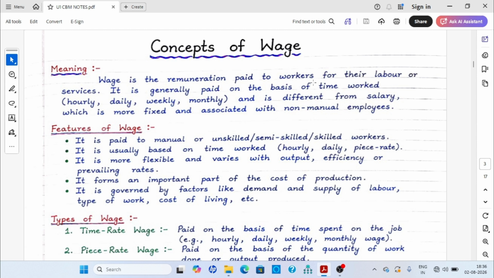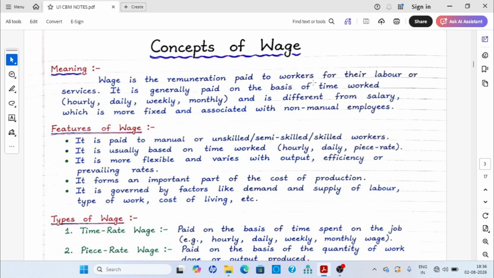But wage is generally paid on the basis of how much time you work. Let's assume a person works 5 hours per day, then that employee will get the amount on the basis of those 5 hours.